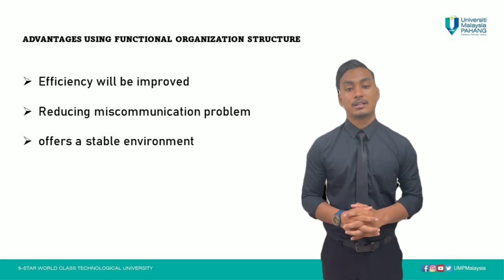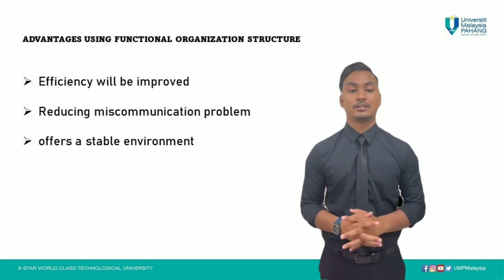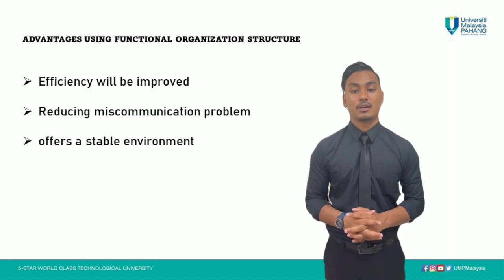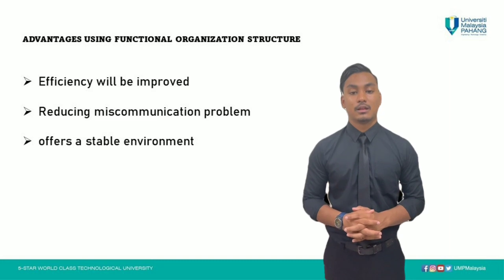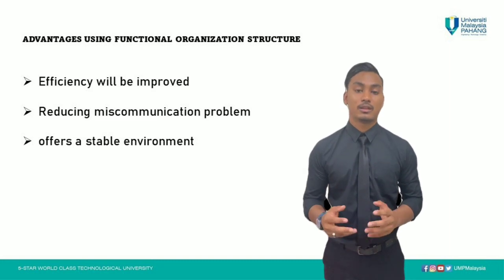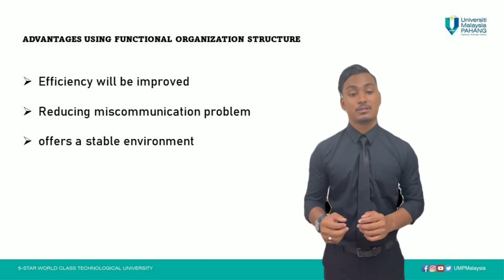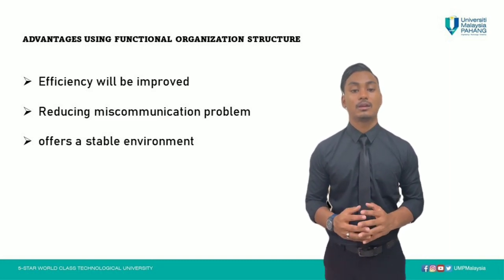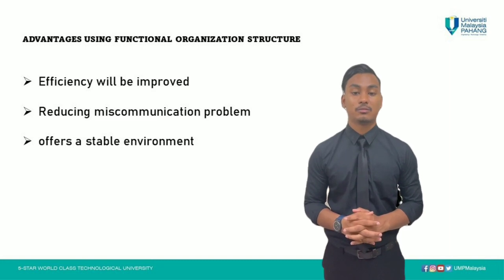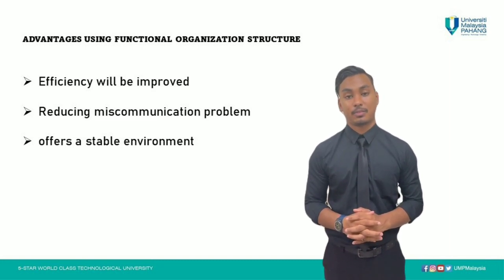The hierarchical structure is clear. The number of communication channels is reduced because each employee reports to his functional manager. As a result, the project can function smoothly without any misunderstanding. The last one is that the functional organization offers a stable environment where employees can clearly understand the scope of their job and what is expected of them.